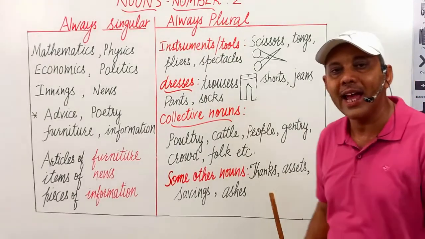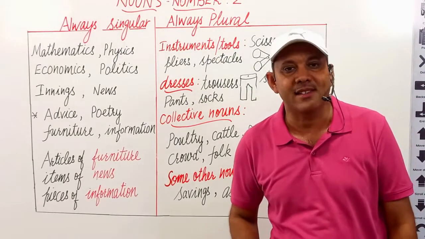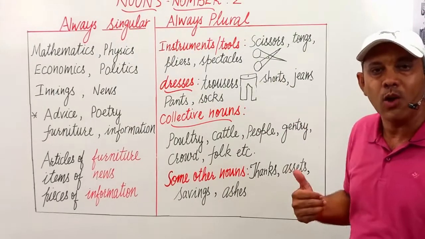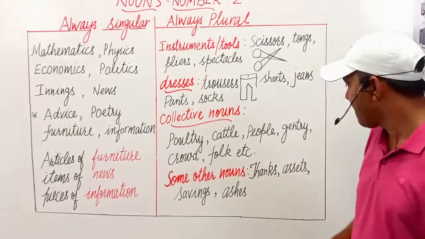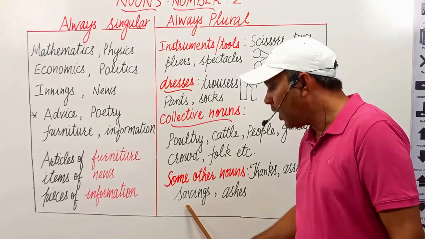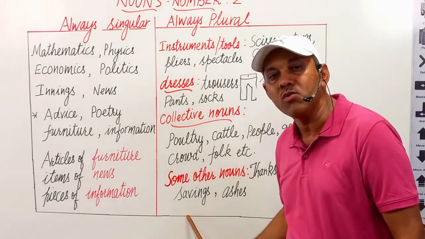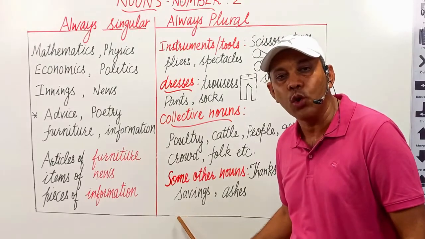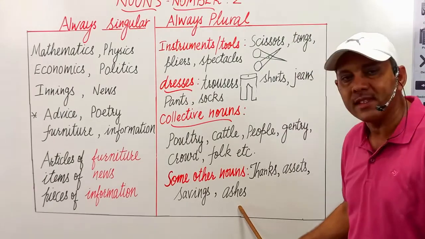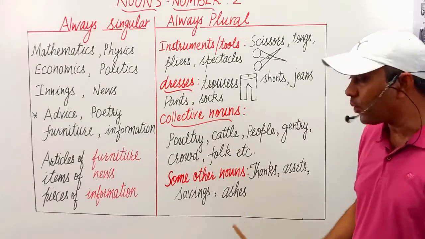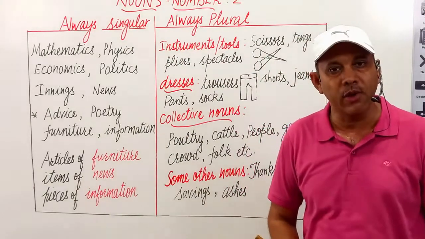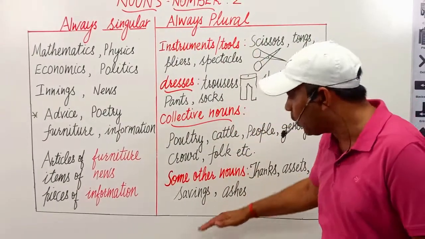Assets. I have a lot of assets. Assets means property, possessions. What do I have? What do I belong to? Next, savings. I have a lot of savings in my bank account, not saving. It is always used in plural form. Ashes, not ash. In this way, these nouns are always used in singular form and these nouns are always used in plural forms.